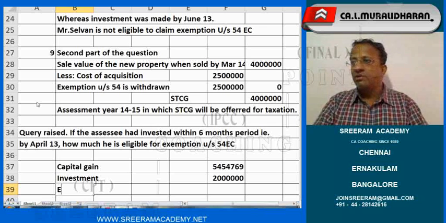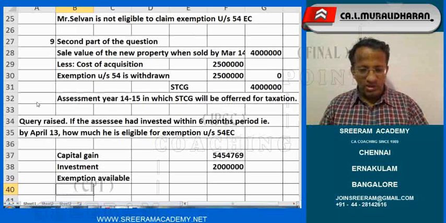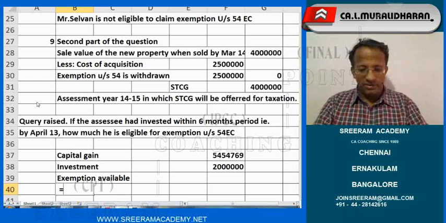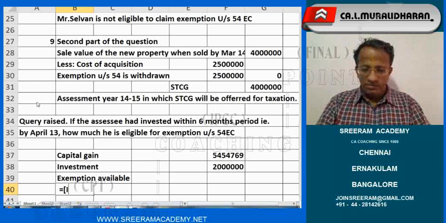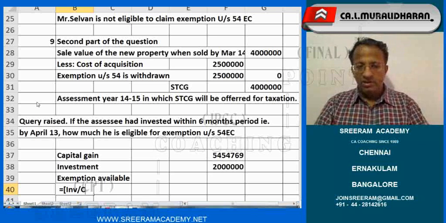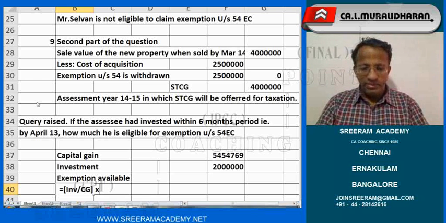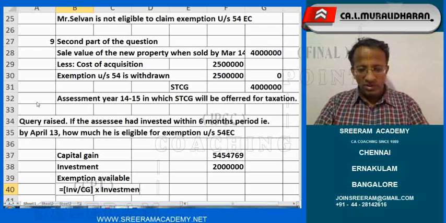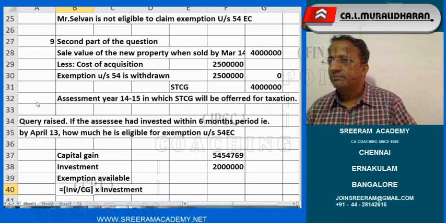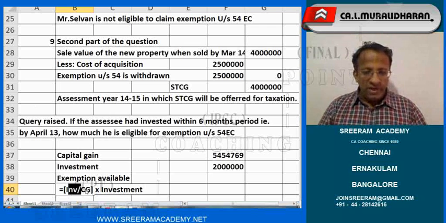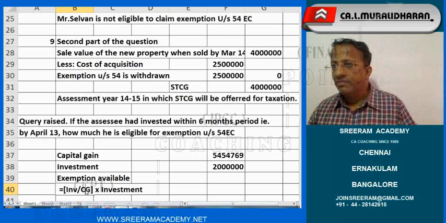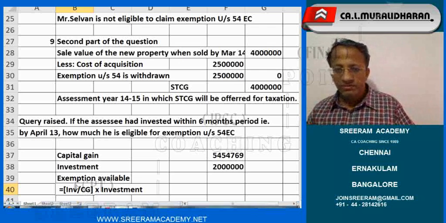So, how much is the exemption that is available? The exemption available is equal to, within brackets, investment divided by capital gains, bracket closed, into investment. Correct? If investment and capital gain are same, 100% you are eligible.